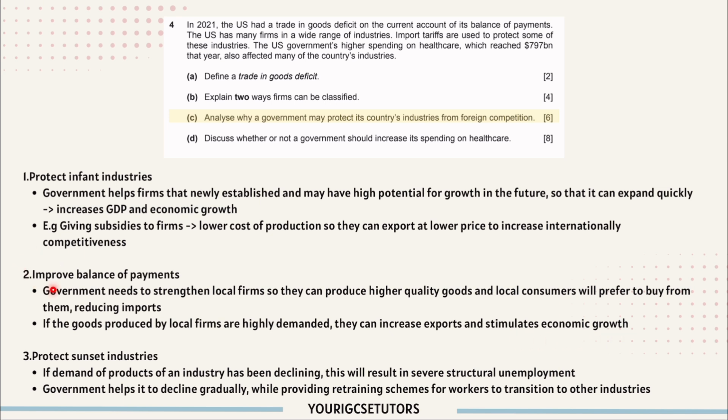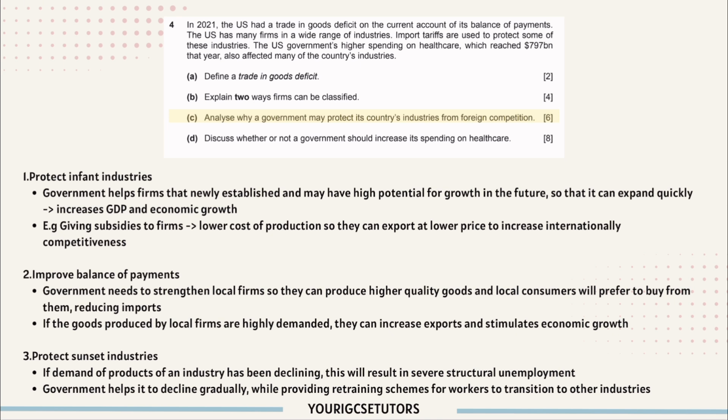So when you say improve balance of payment, try to describe both aspects, which is reduce import and increase export. So this will be a more complete answer.